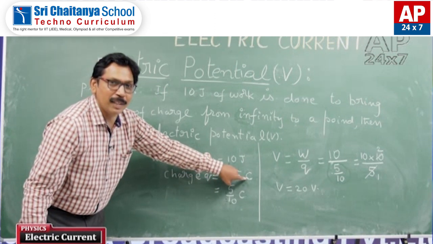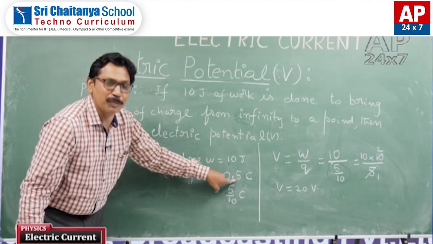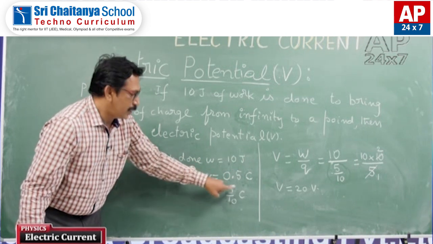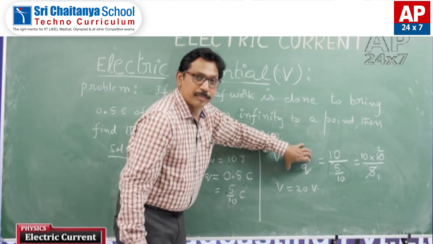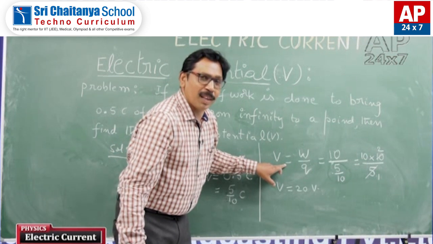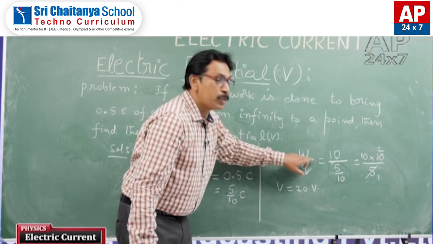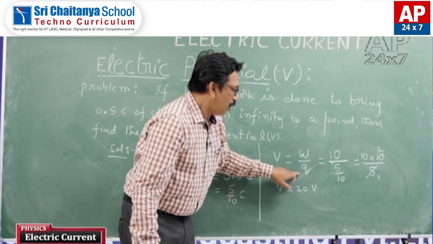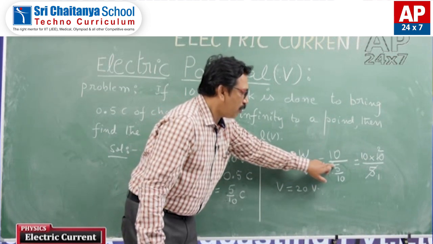What did I say, students? If a decimal point is given like this, you convert that into a fraction. It is 5 divided by 10 coulomb. Now write the formula. You know the formula, V is equal to W by Q, and substitute the value of W, the value of charge, that is 10 divided by 5 by 10.